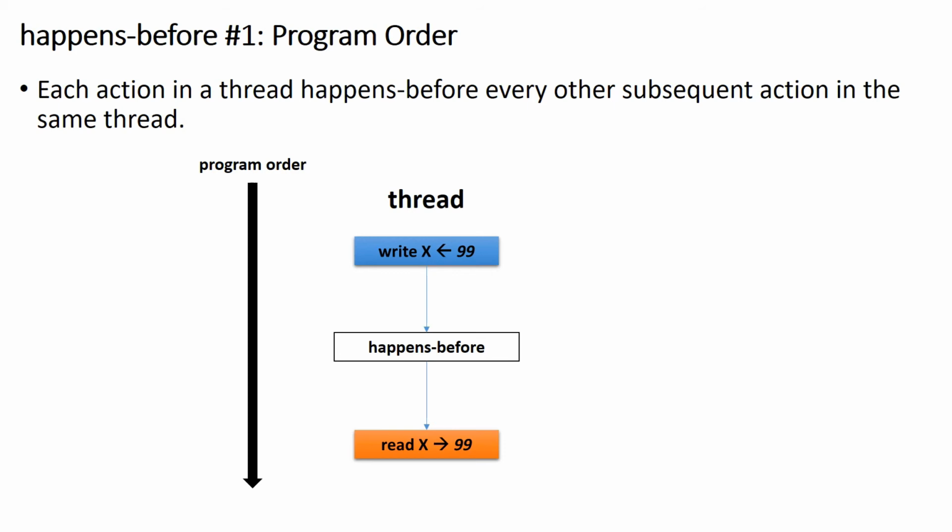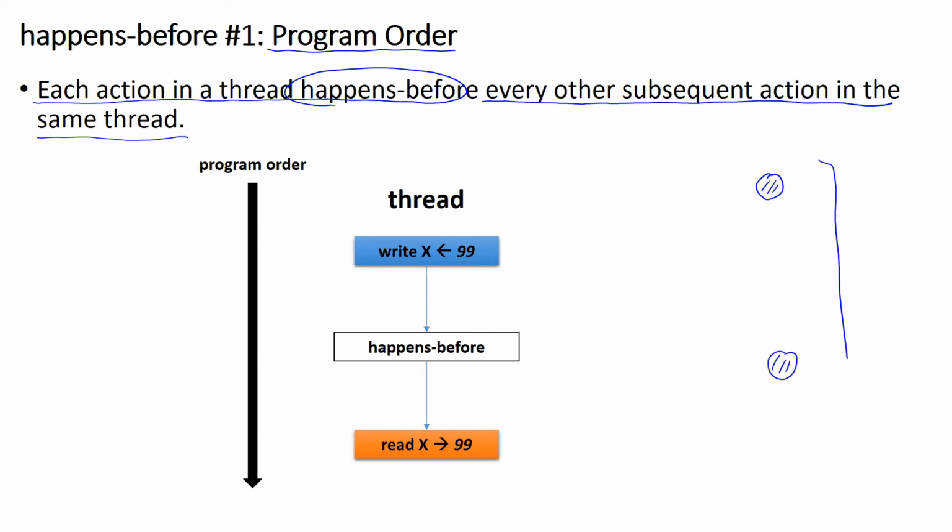The first happens before relation is about program order, which says that every action in a thread happens before every other subsequent action in the same thread. What this rule means is that a statement that appears before another statement in the same program has happens before relation with respect to the later statement, even if the compiler reorders these statements for optimization.